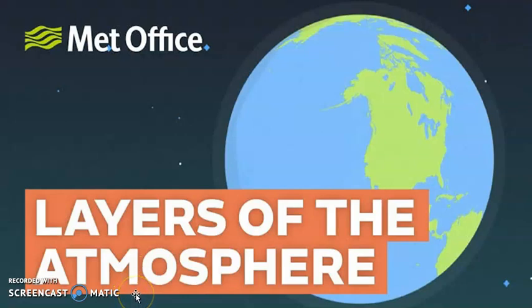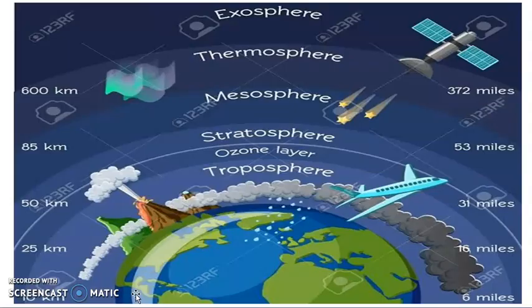Now we will learn more about the layers of the atmosphere. We know that the atmosphere means what? Envelope of the air. So this atmosphere has many layers. The first layer, which is very close to the earth, is called the troposphere. The second layer is called the stratosphere. The third one is the mesosphere. The fourth one is the thermosphere.